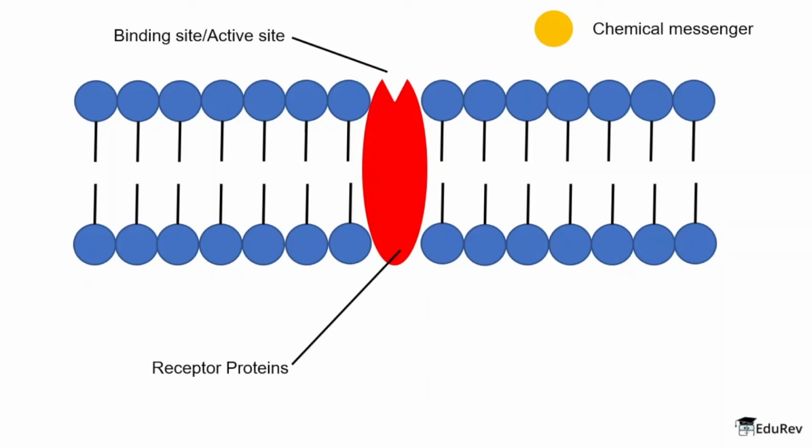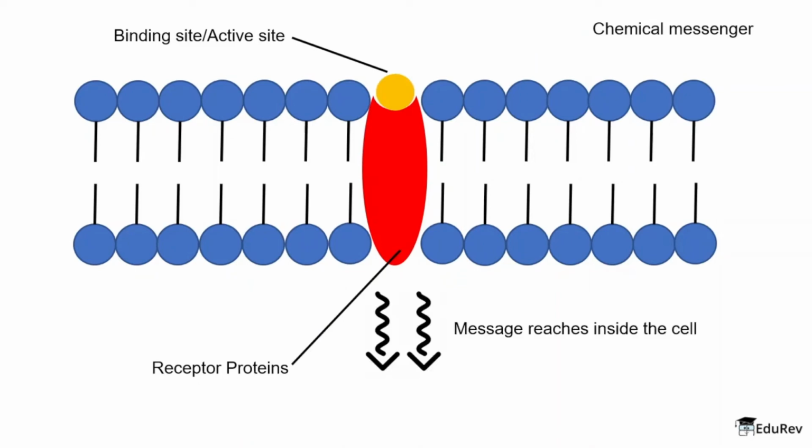So these chemical messengers interact with the active sites of the receptor proteins, and when they do that, the message is transferred inside the cell. So the message is transferred inside the cell without even the chemical messenger entering the cell. That's how specific the receptor proteins are. In some cases, the message that is transferred inside the cell is to generate pain or inflammation in the body. In those cases, we employ certain kinds of drugs to stop that.